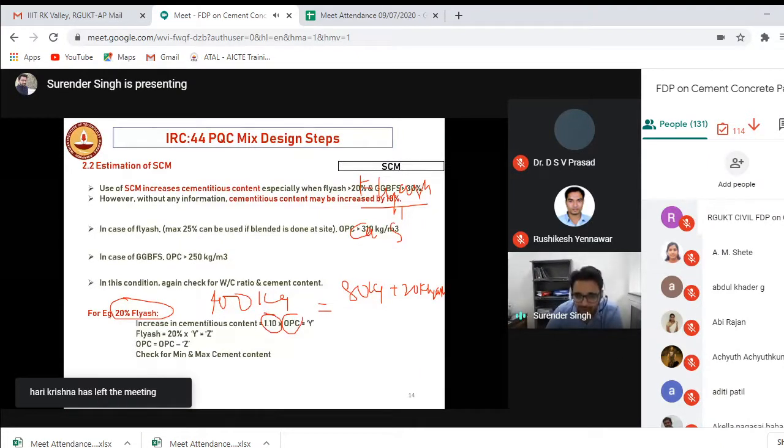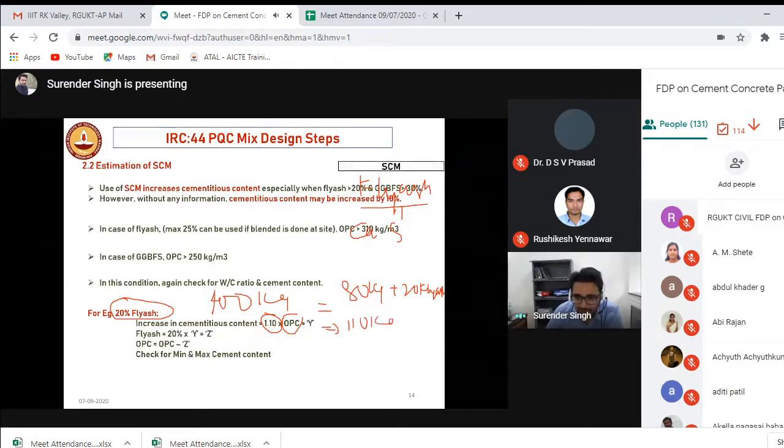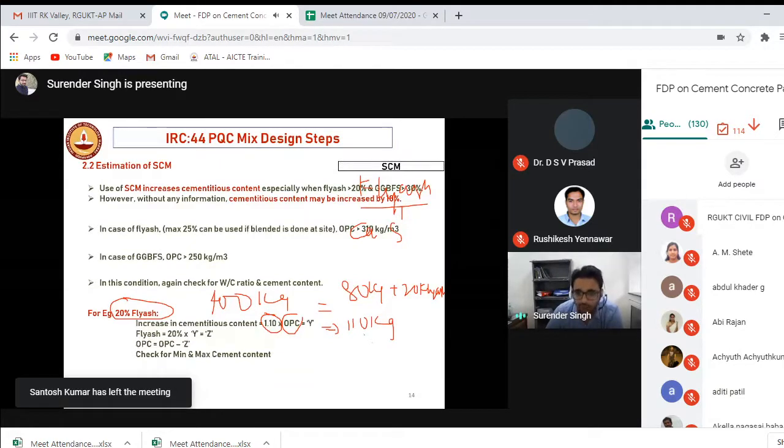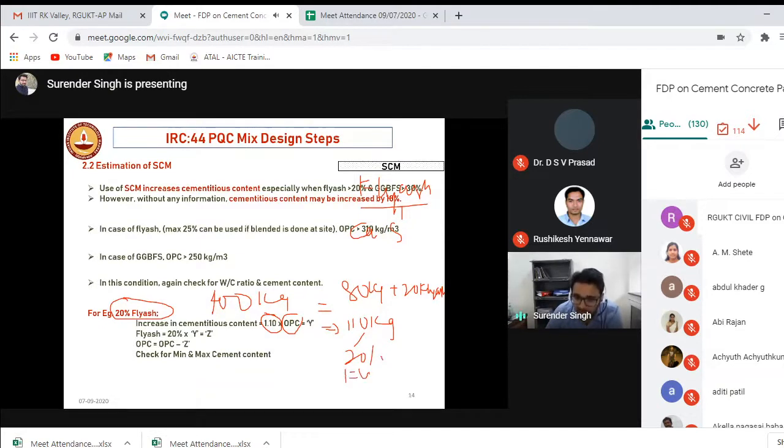When you are using fly ash, let's say you were using 100 kg, now the cementitious content will be 110 kg. Then replace 20% of this 110 kg by fly ash and use cement for the rest. If you calculate it, you will see that your cement content requirement will be more and your fly ash consumption will be more. So don't simply go with 20% of 100 kg. You have to first increase the cementitious content because fly ash is also a secondary pozzolanic material.